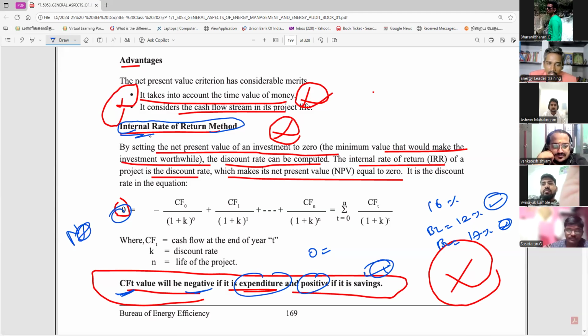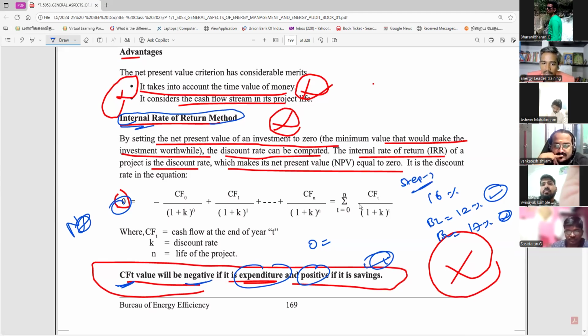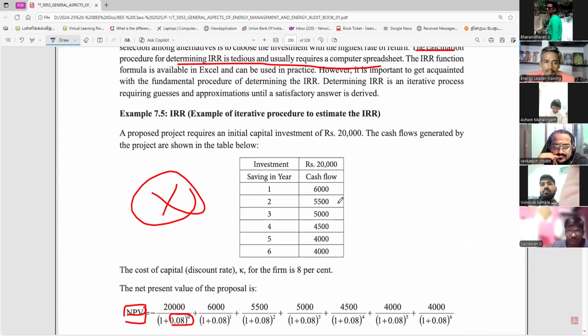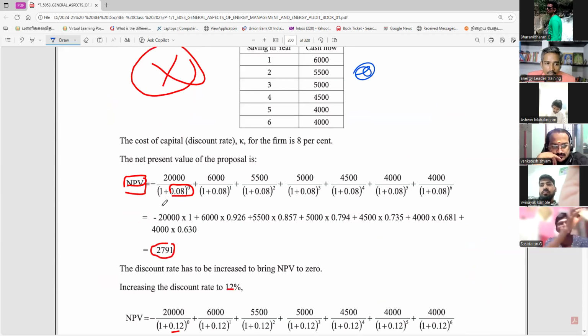So this calculation also you have to practice using the iteration method. Same, this is step 1. Same cash flow, you have to do this calculation. You keep it 0. Yes, this is a simple calculation.